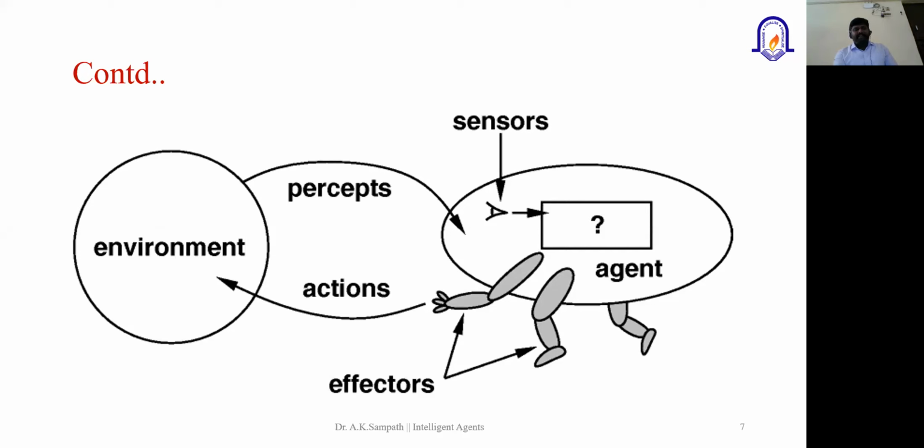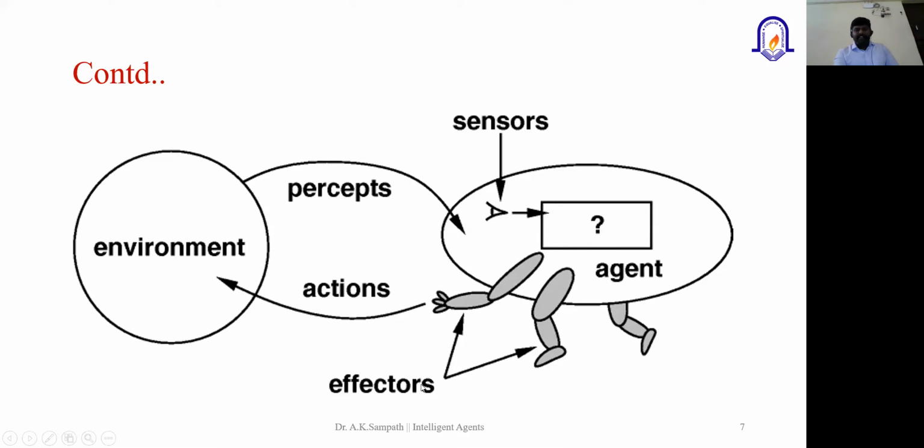Based on that information or sense, that information will be passed to the agent, depending upon the input it received from the sensors, the cameras, the GPS, or the radars. Based on all this information, the agent will do some actions. An action can be, maybe, applying the brakes and other things.